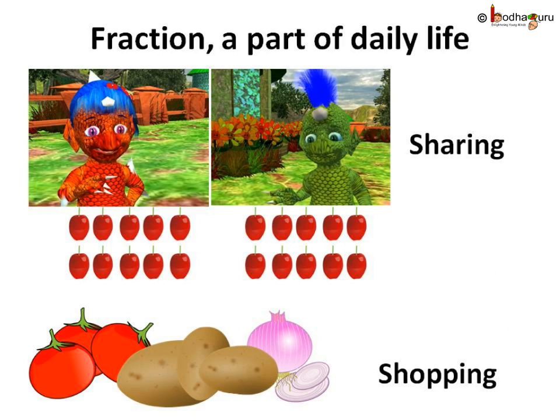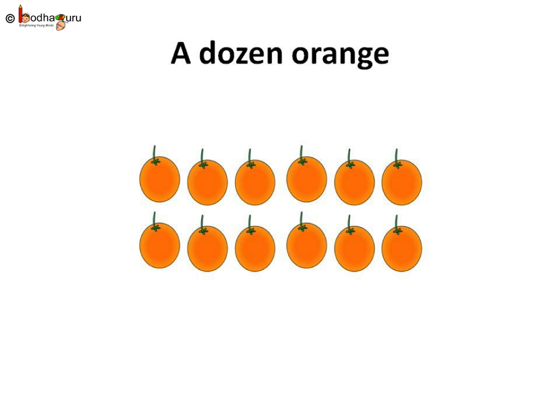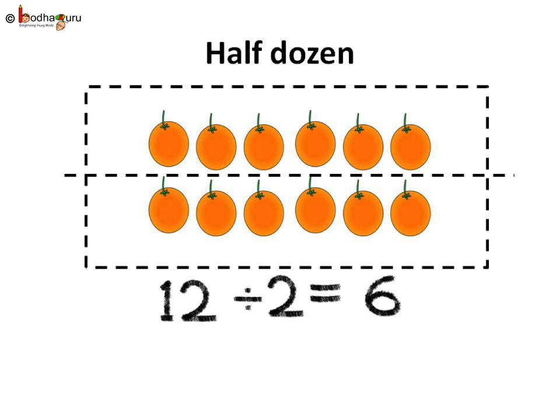If you see, there is nothing new about fraction. We use it when we share things or go for buying things, though we may not even realize it. Let us take a dozen of oranges. A dozen means 12. What is half or 1 by 2 of a dozen? It's 12 divided by 2, which is 6. So, half a dozen is 6.